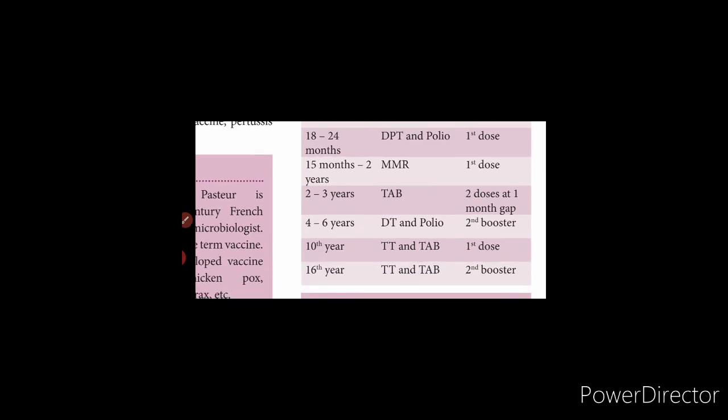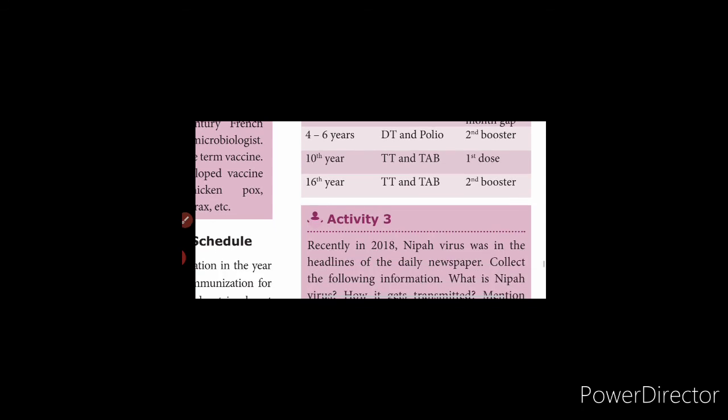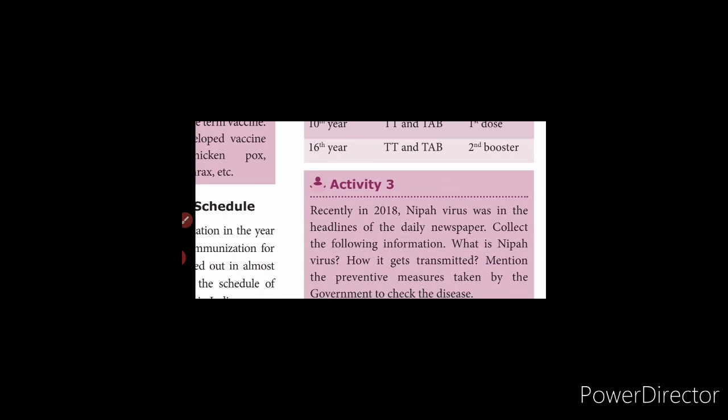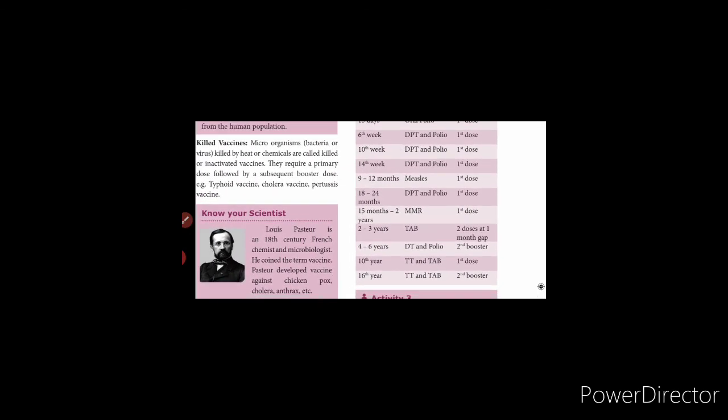15 months to 2 years: MMR first dose. 2 to 3 years: TAB, 2 doses at 1 month gap. 4 to 6 years: DT and polio second booster. 10th year: TT and TAB first dose. 16th year: TT and TAB second booster. Okay, so this is a very important tabular column. This will be asked as a brief answer, a 5 mark question: immunization schedule.